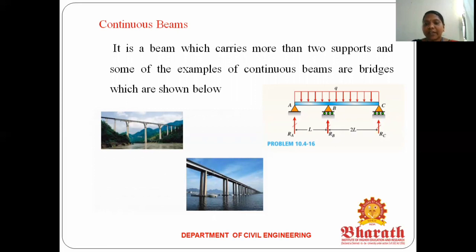Okay. So the first diagram is a free body diagram of a continuous beam. The second diagram is a practical example of a continuous beam. So all the bridges are continuous beams.